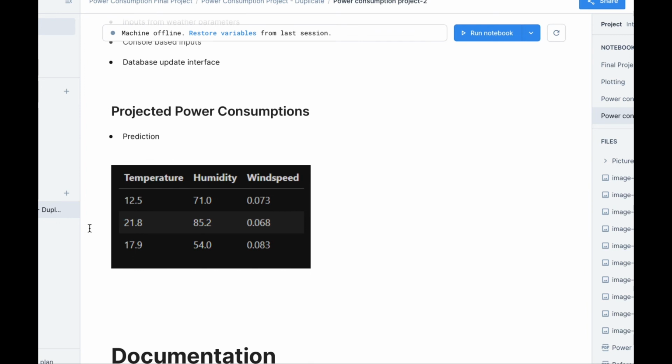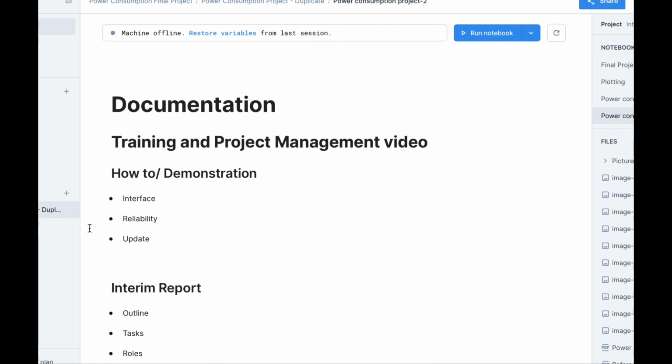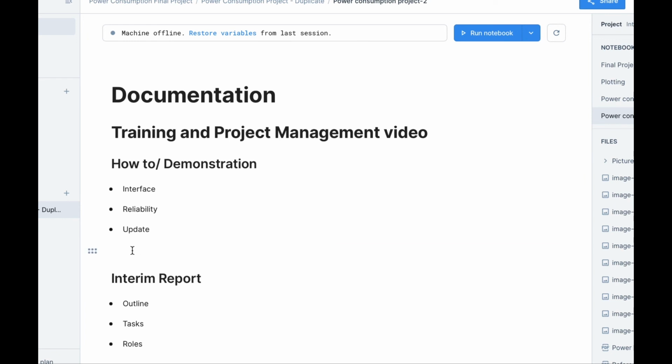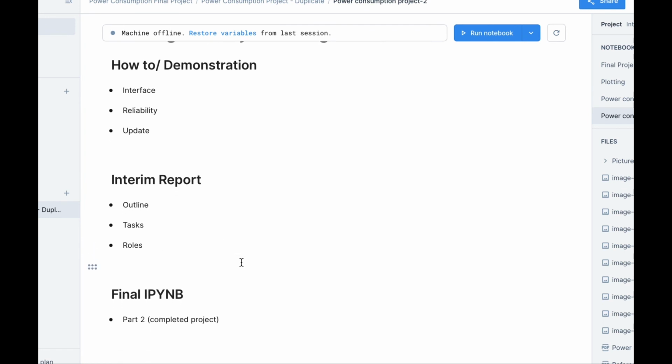During the second part of our project, we will create a video that will explain how a user can use the interface created, explain the readability and the accuracy of the console's output, and determine how the data can be updated using any interface created. For the final IPYNB, a final copy will be provided in part 2 of the project with all the code and comments explaining the code we use in order to accomplish all our objectives.